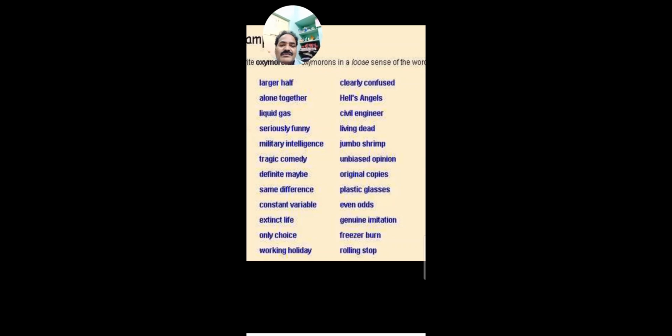And there is one more which is very, very familiar and popular. Same difference. We always use this oxymoron very unknowingly. A difference itself is something that changes. And what is the same difference? That means a difference that is the same, that is almost common in two persons or two things. So like this, you can find many more oxymorons in our daily usage.